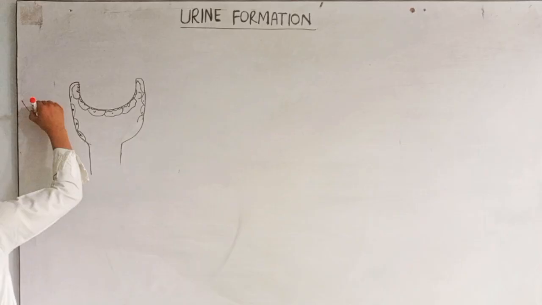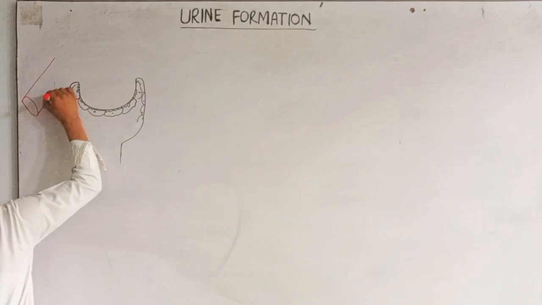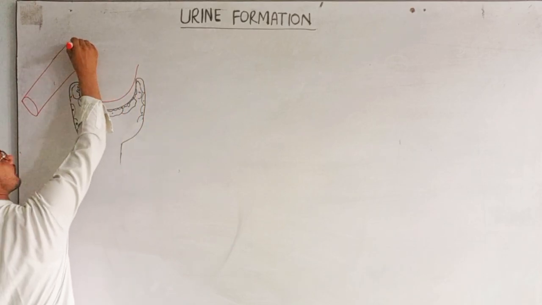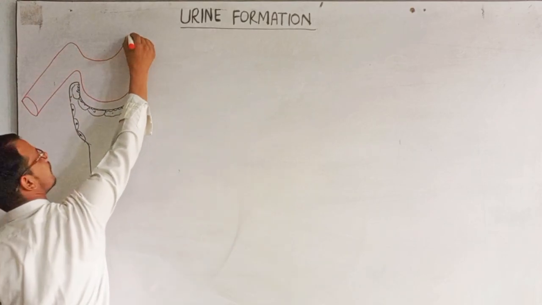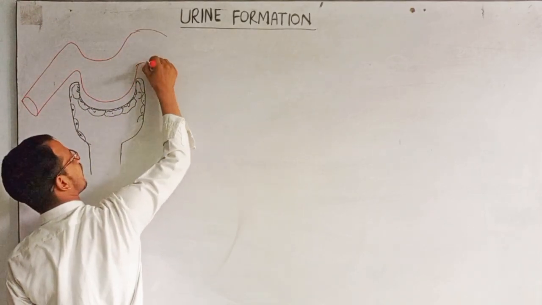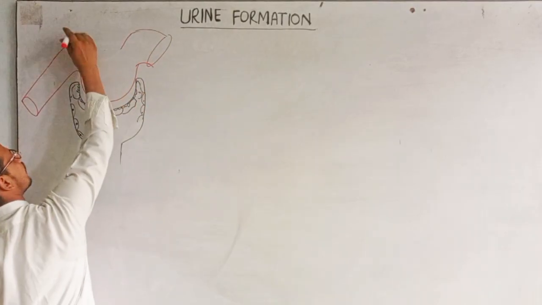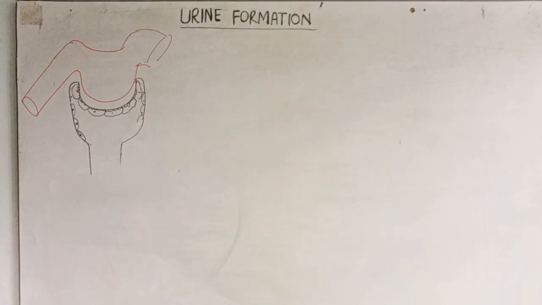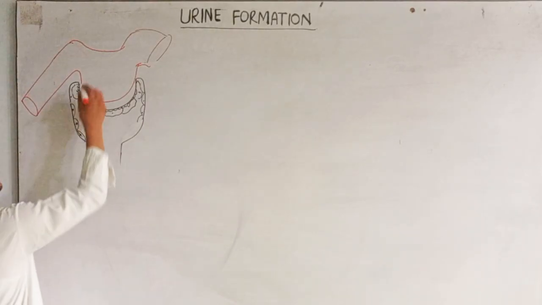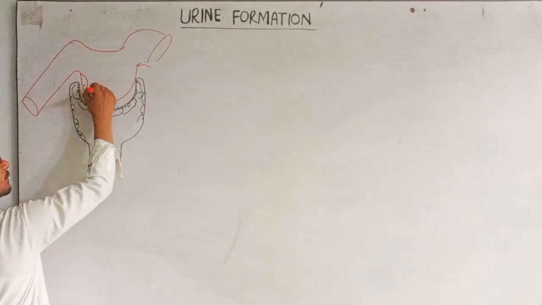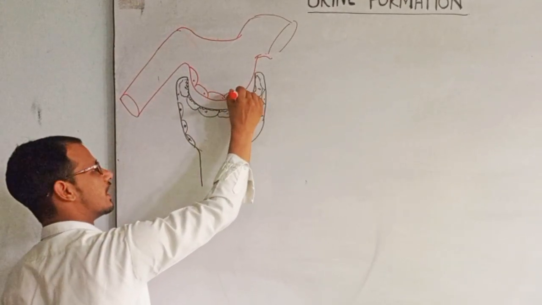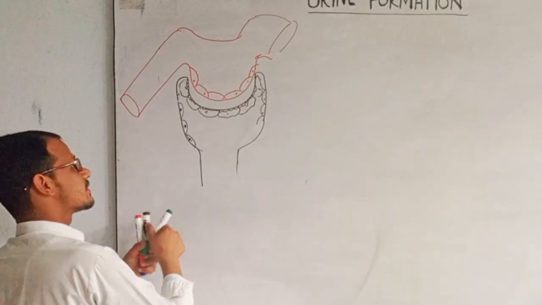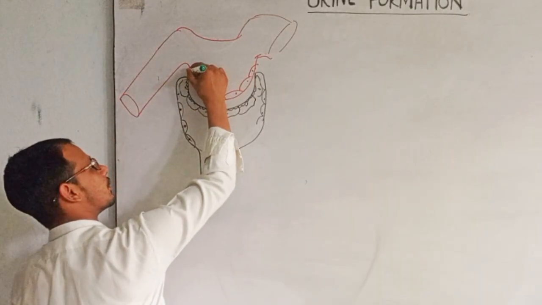For example, generally this is the afferent arteriole, and this is the glomerulus, and this is the efferent arteriole, right? And I have discussed that this wall is composed of fenestrated epithelium. What is fenestrated epithelium? It has a lot of pores.